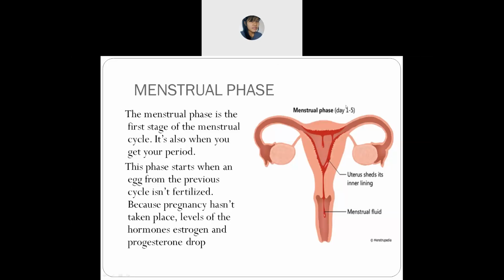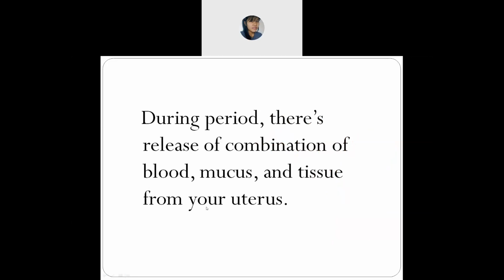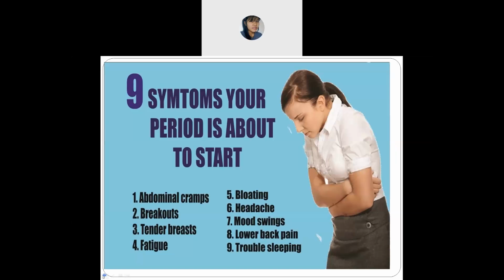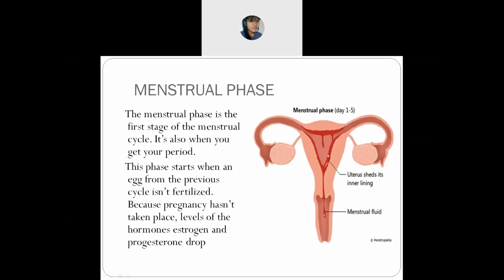Okay. And again, in this phase, the hormones, that is estrogen and progesterone, start getting active. And in this menstrual phase, what happens? Blood, mucus, and some tissues start coming out. Coming out from where? From the uterus. Blood, some mucus, and tissues start coming out from the uterus. Do you understand? Yes, ma'am.